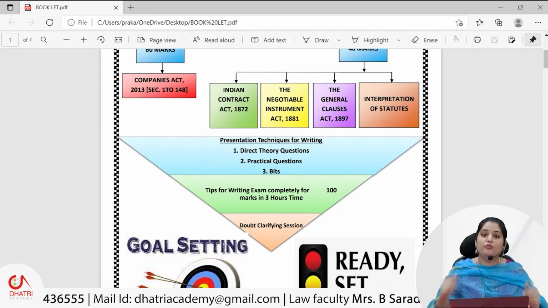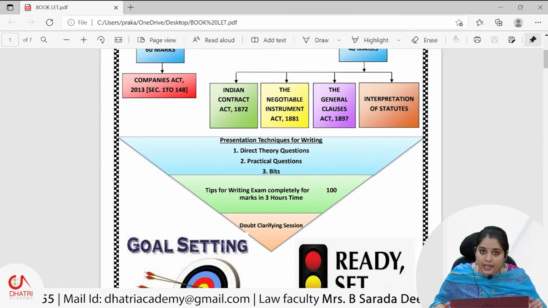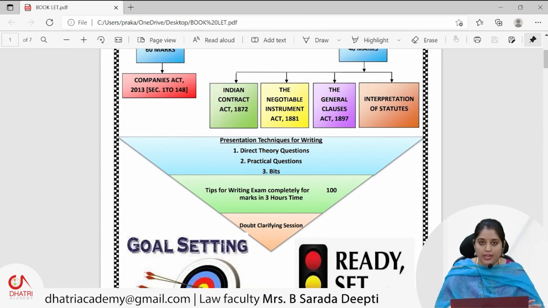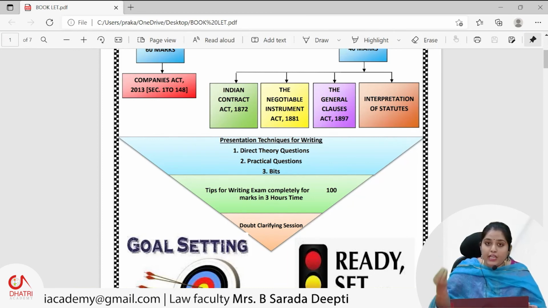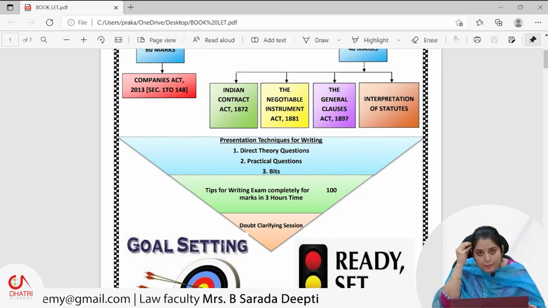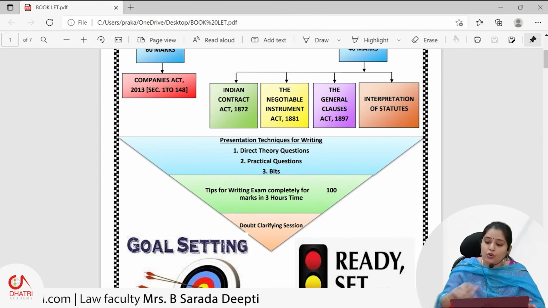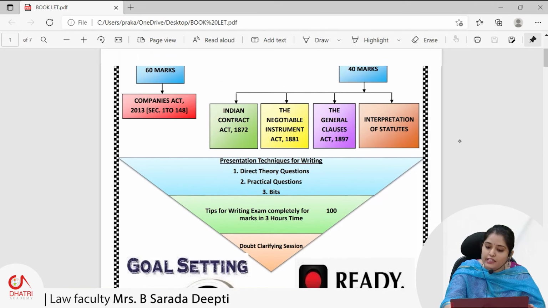Accordingly you frame that paragraph or points or sentences relating to that question. These are all very important tips you have to remember, put them in practice and implement in exams. Then you will find very good results in your exams.